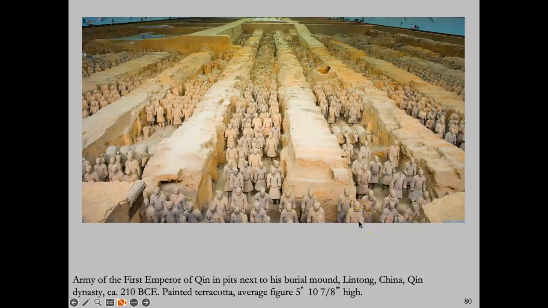They are larger than life size. There are soldiers and there are horses. There are chariots and archers, all made of terracotta. And each one of them is distinct and different. Although some of the figures' bodies may look the same, each head is distinct and are portraits of actual people.